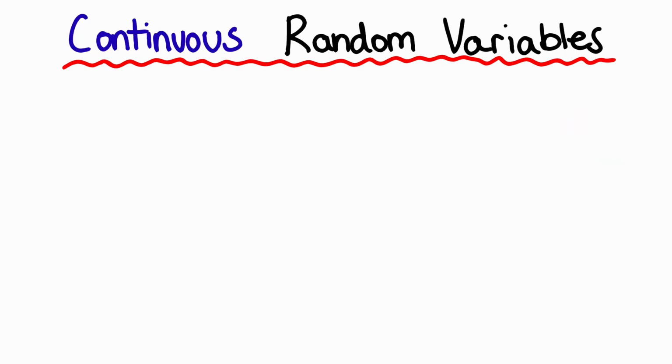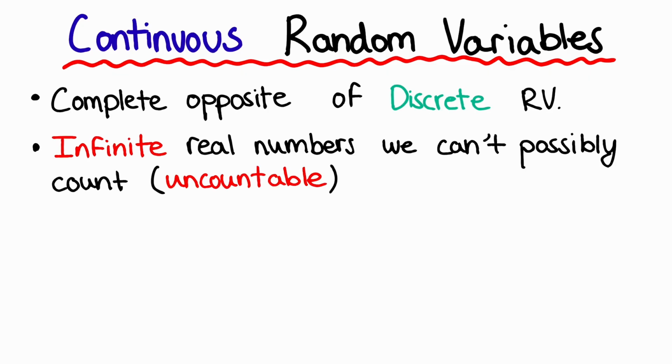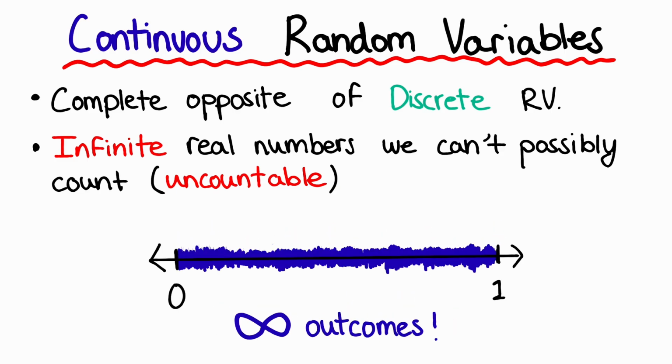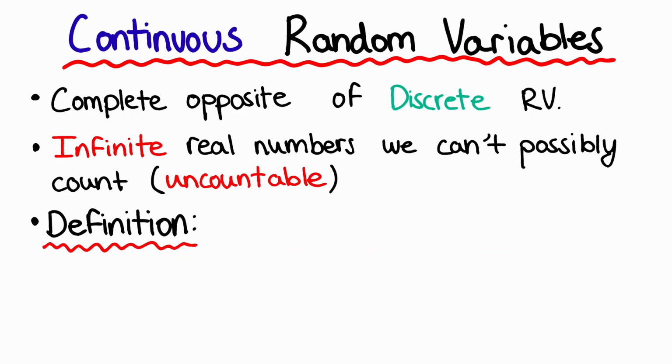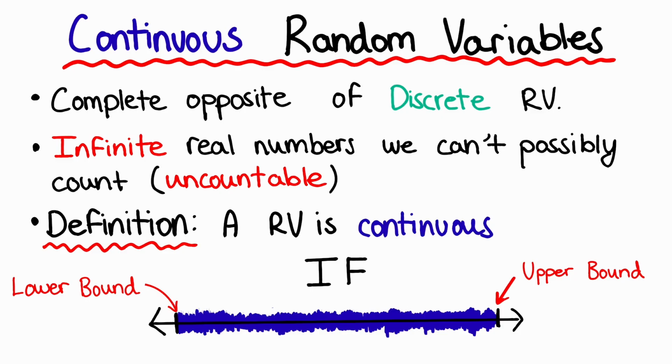What about continuous random variables? They are the complete opposite of discrete random variables because they contain an infinite uncountable number of outcomes. We literally do not know how many outcomes there are. They go on forever, and therefore we can't count all of those distinct outcomes. So we say a random variable is continuous if it can take on any values within an interval, because an interval will contain all of those uncountable values.